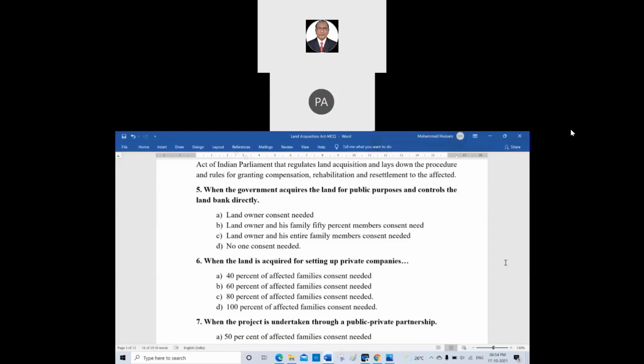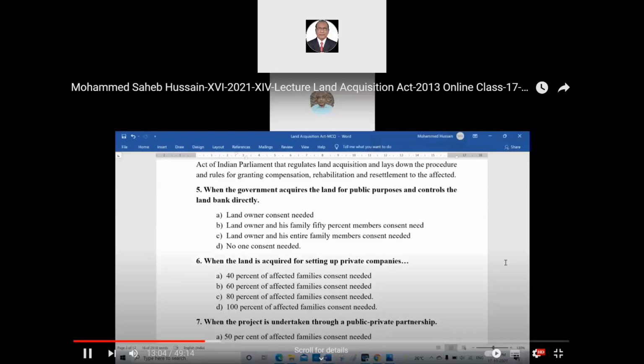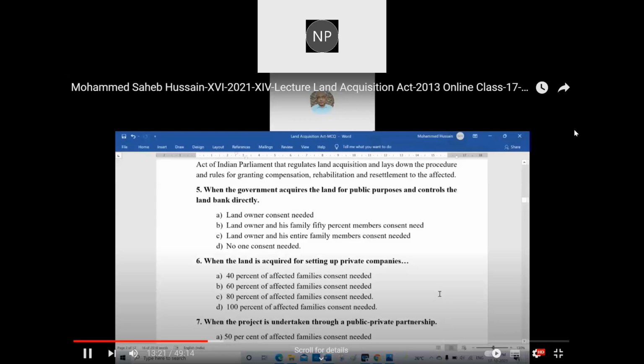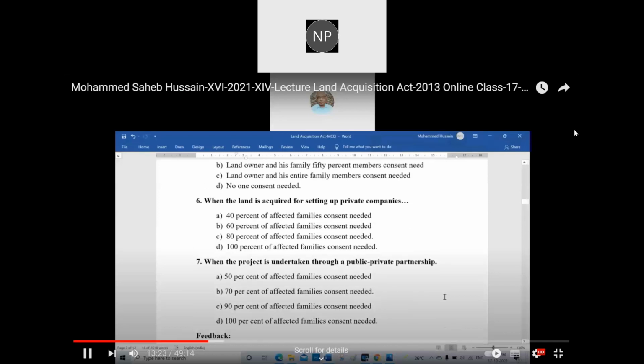C. You have to give the answer like a Professor Hussain student. Give the answer, don't just say C. You have to say the full answer and I have to read also. 80% of affected families consent needed. Yes, C is the answer. That is the best style of giving the answer, because I want to see everyone like Professor Dr. Mohammed Saheb Hussain. That's my wish.